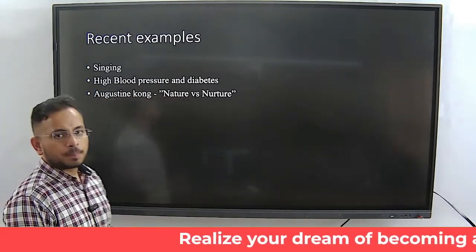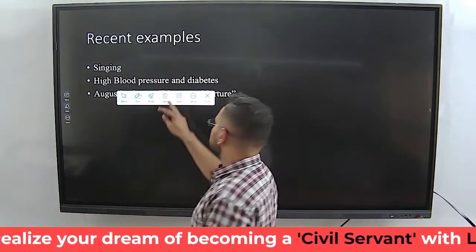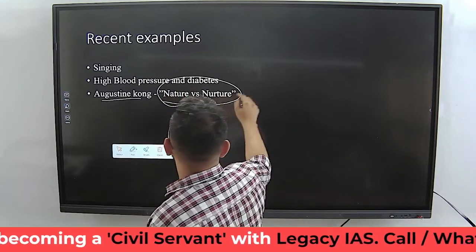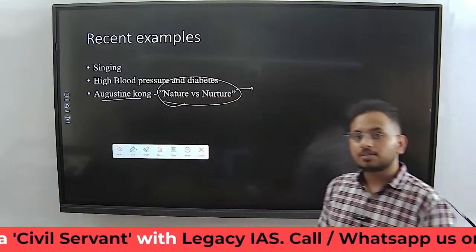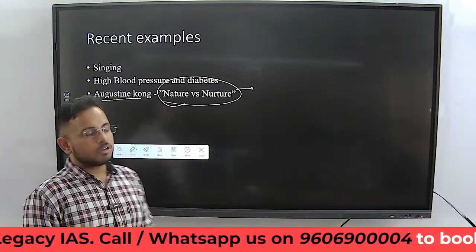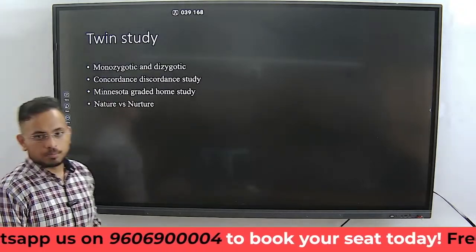One is singing, second is high blood pressure or diabetes, third is a person called Augustine Kong, who said nature versus nurture is not a debate, it's about the intensity of the nature and also the intensity of the environmental influence. Okay, so these are some of the recent examples.